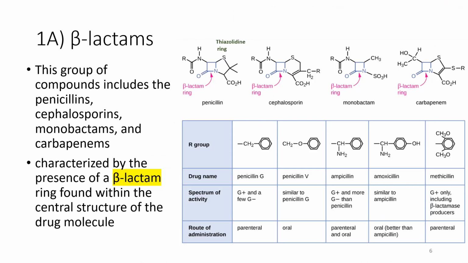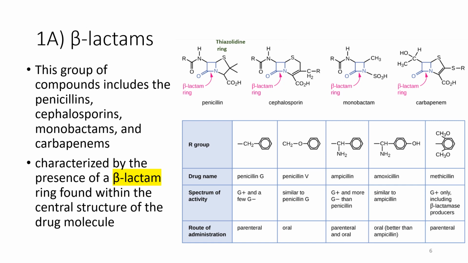A class of these antibacterials is the beta-lactams. Beta-lactams are a large group of compounds. The similarity between them is that all of them contain this beta-lactam ring, in blue, in their structure, and it's very important for the compound to have this ring. It's essential for activity. Any hydrolysis or opening of this ring will result in the loss of activity. So this beta-lactam is the core structure and the most important part of the compound.